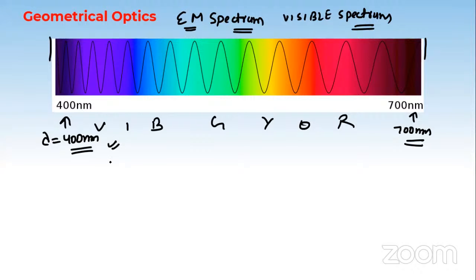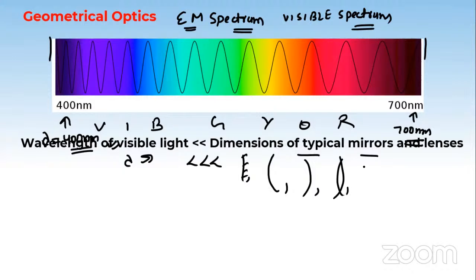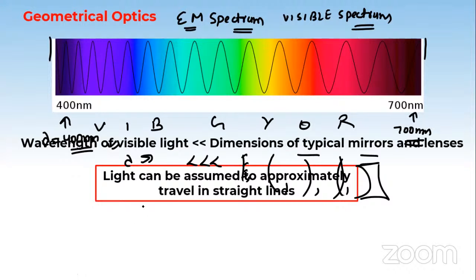And we have also seen the corpuscular theory. In this, we treated the wavelength of the visible light as very much less than the dimension of the objects in between. It may be a plane mirror, spherical mirrors like concave or convex, or lenses like convex lens, concave lens, biconvex, equiconvex. From all these, we can conclude that light can be assumed to travel approximately in straight lines.